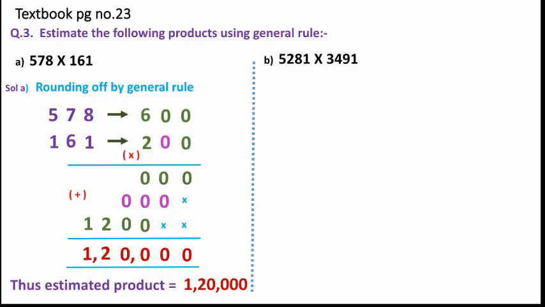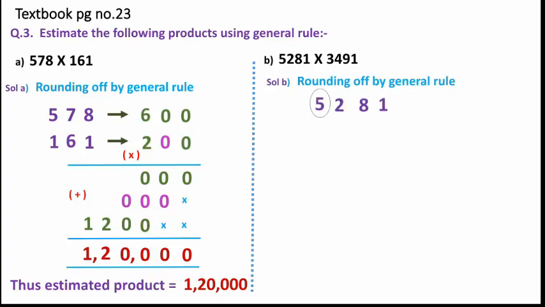Now come to the next question from the same heading, that is we have to again find the product using the general rule, and the numbers are 5,281 multiplied with 3,491. First we have to get its rounding off done as per the general rule. So here the digits present in the given number are up to the thousands place. So rounding off by the general rule we will do.